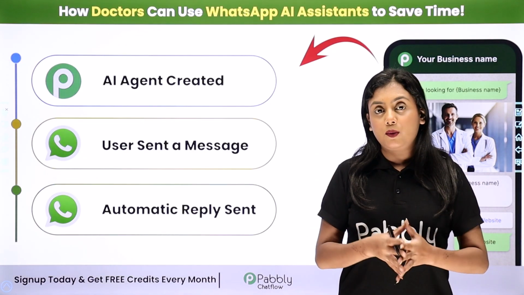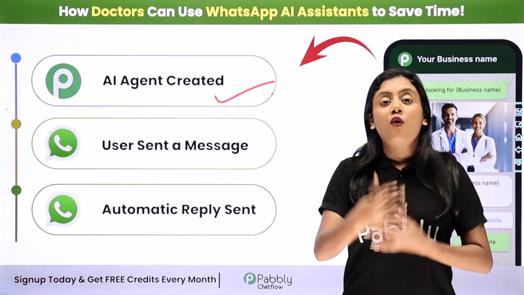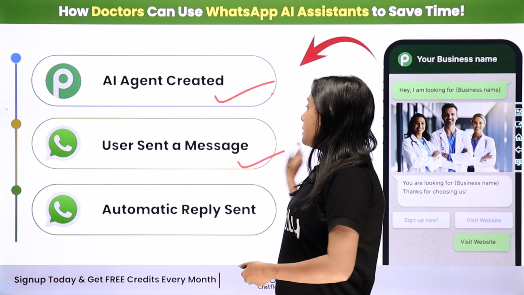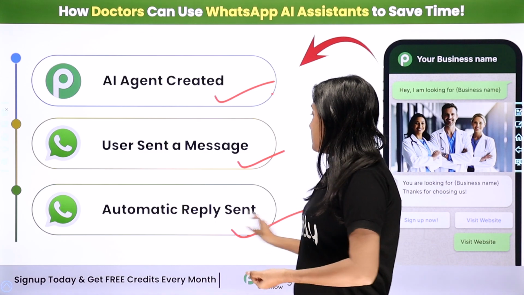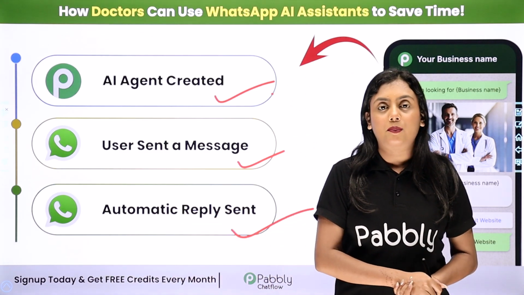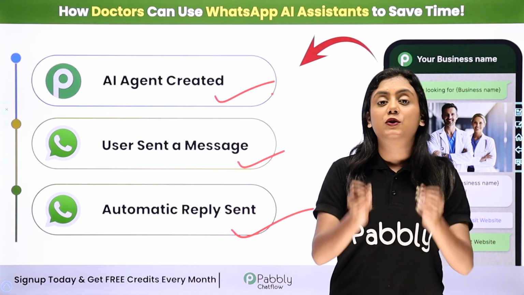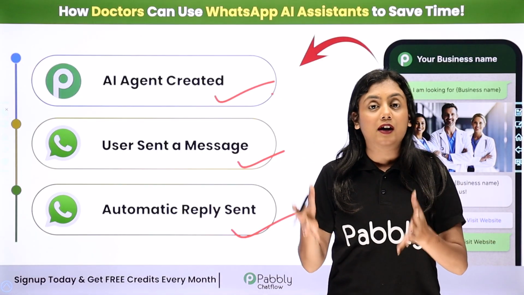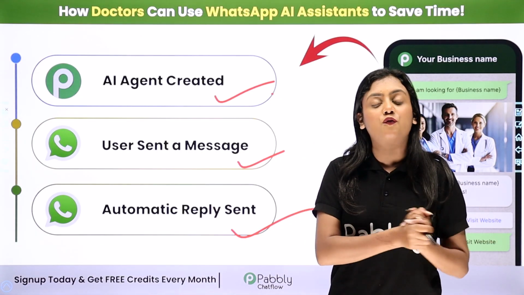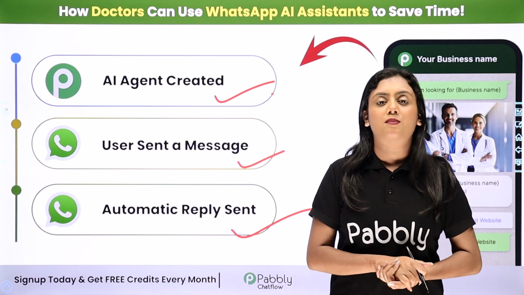Now you will receive a query as we have created this amazing AI agent, that is, AI assistant. Whenever you receive your patients' messages or queries on WhatsApp, automatically this AI assistant is going to send them a reply. So now if you want to learn how this amazing AI assistant is going to work in real time, and you want to learn the step-by-step guide of how you can create this assistant for yourself as well, for that, I'm going to take you towards my screen.